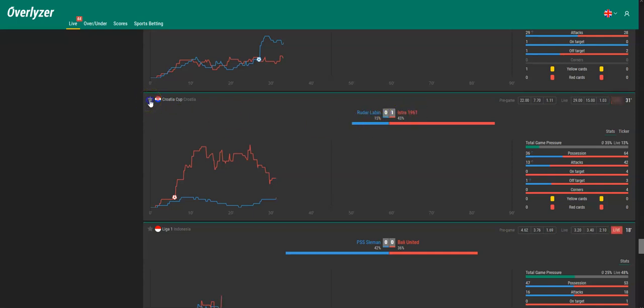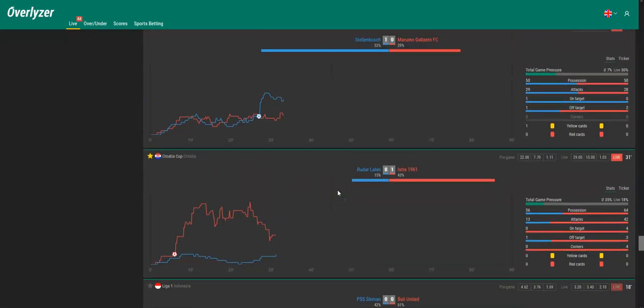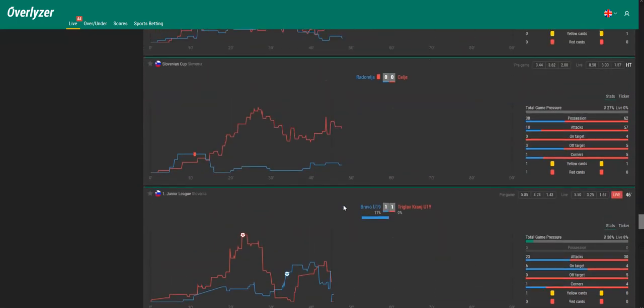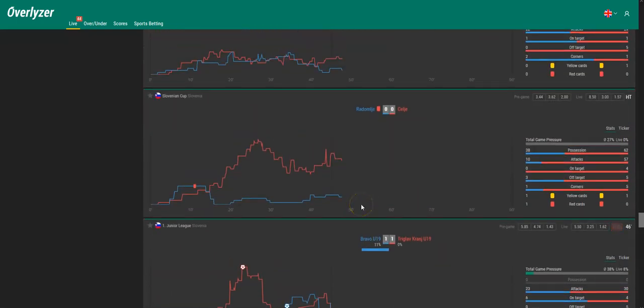We will click the little favorite icon here so we don't lose the game after we analyze some more, and now we go up again and have some quick looks at what else is up for today.